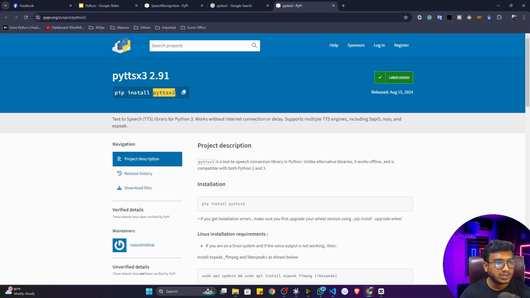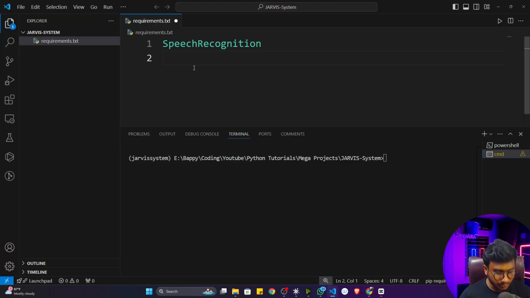Now I'm going to copy this particular library name, and here I'm going to paste it. If you want to use pyttsx3 and speech recognition, there is another library you have to use called PyAudio. You have to also install PyAudio. As of now, let's define only these libraries. If I need something later on, I'll add it here. Now let me save. Make sure you save this particular file with Ctrl S.